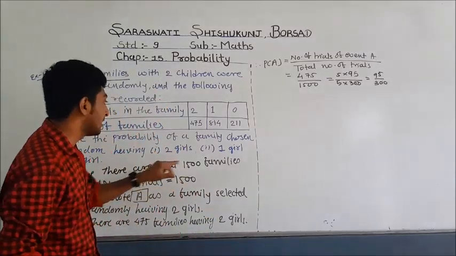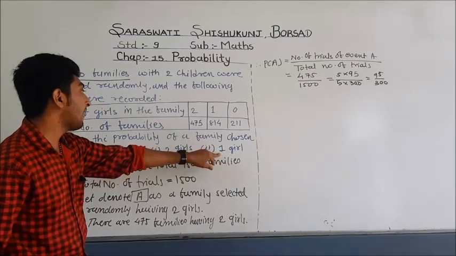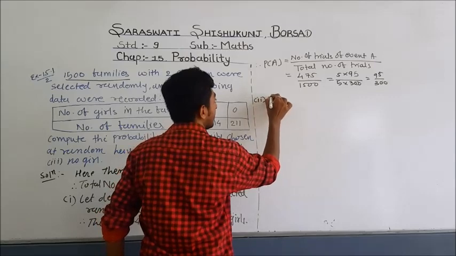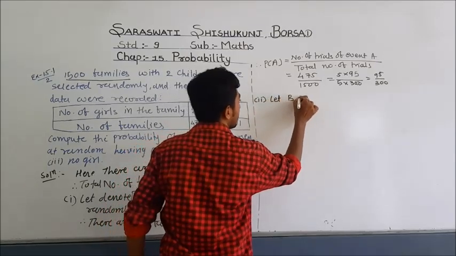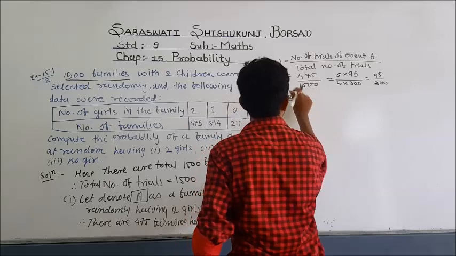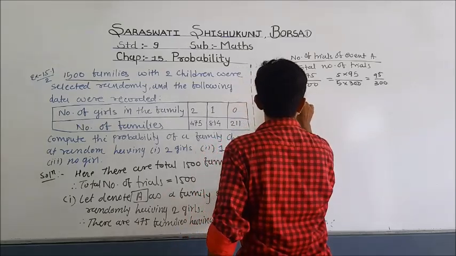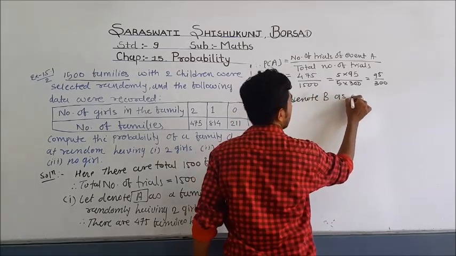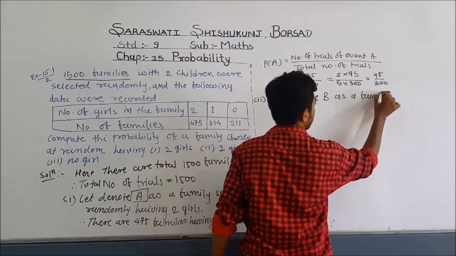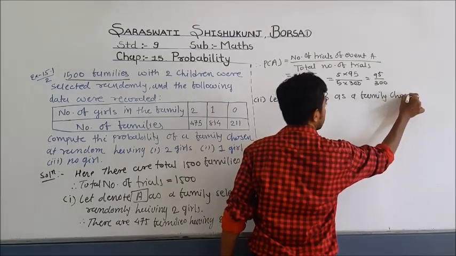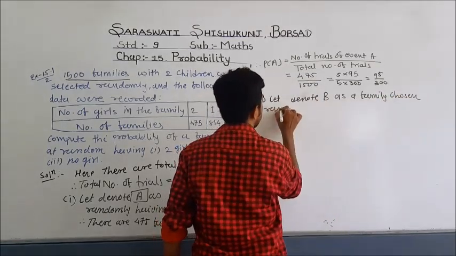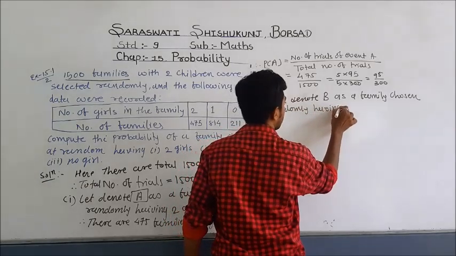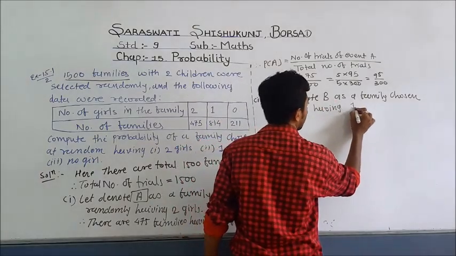Now let us see the other sub question: a family chosen at random having 1 girl. So let us denote event B. Let B denote a family chosen randomly having 1 girl.